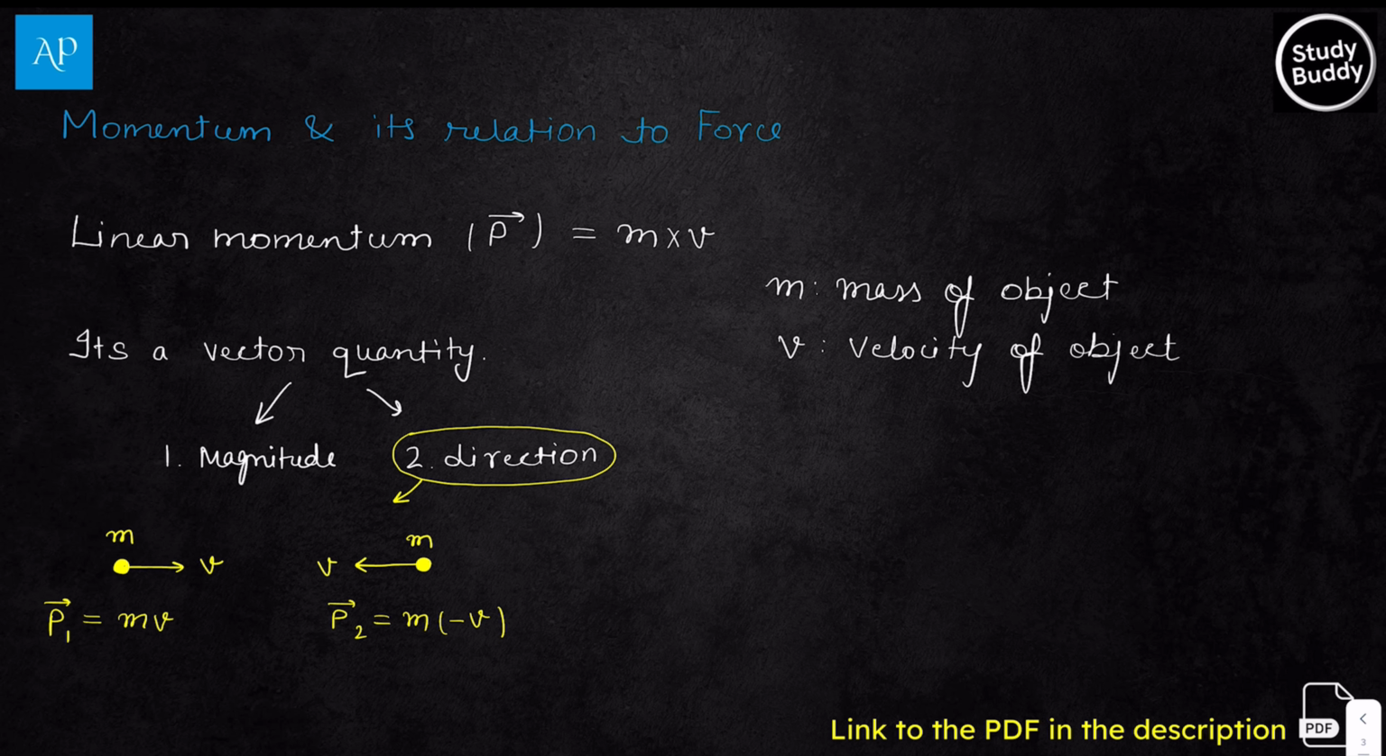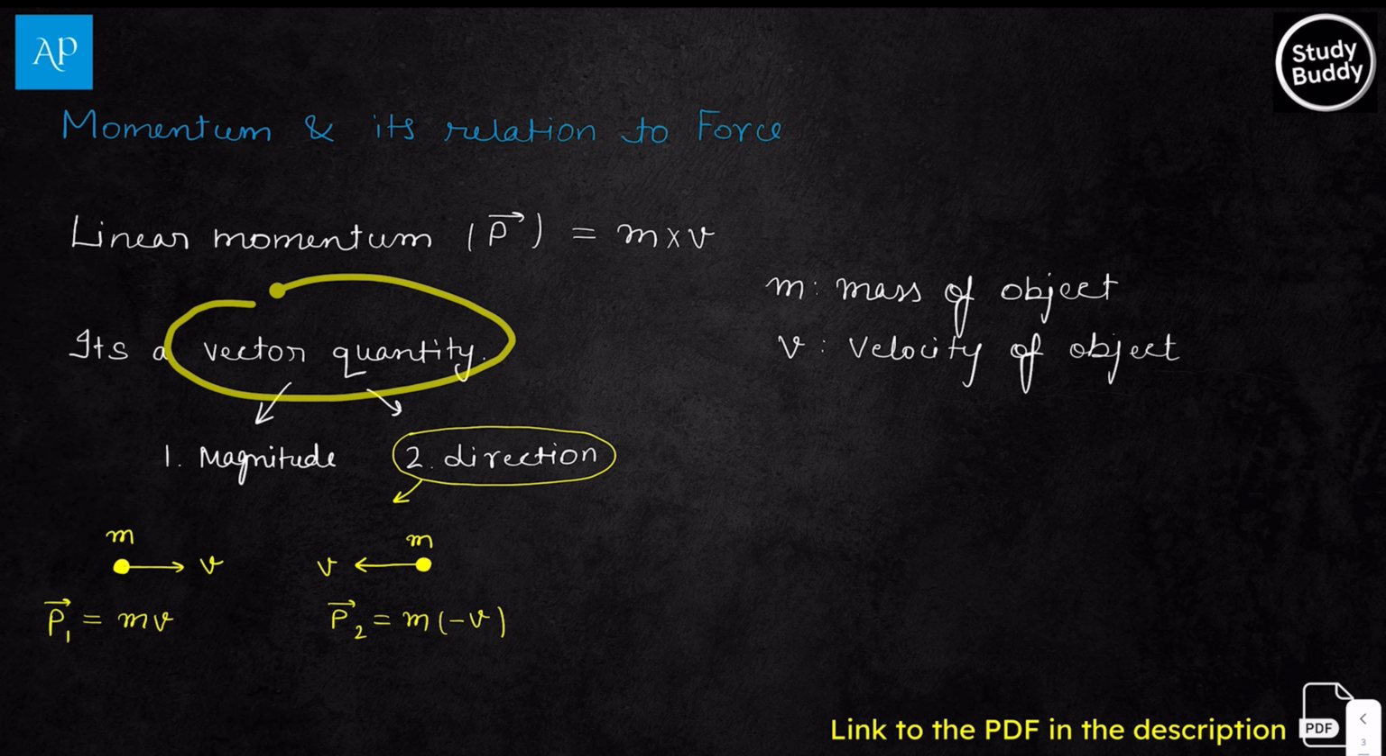So as you can see, momentum is a vector quantity. It definitely depends on direction. As the direction changes, momentum also changes. Mostly students make this mistake. They tend to think that momentum is the product of mass and velocity, so if magnitude-wise both are the same, momentum is the same.